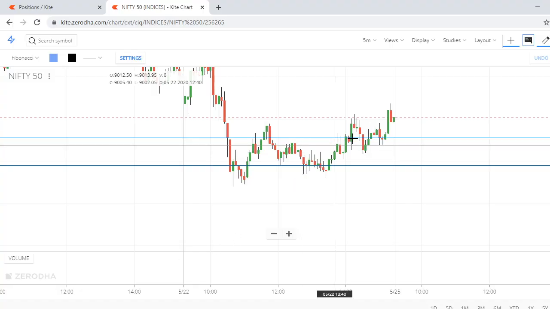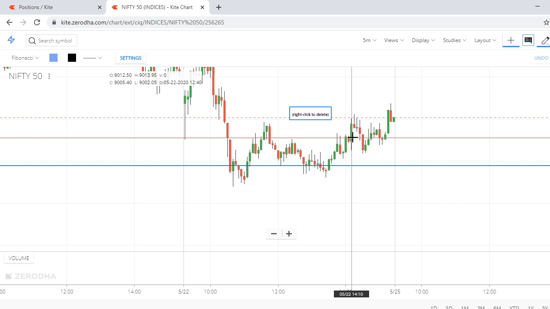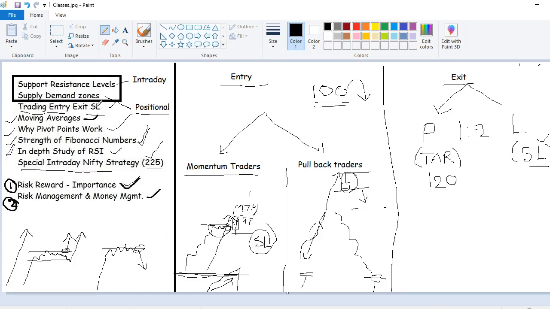See, if you are taking entry here at 9027, then your SL can be 8994, based on what kind of trade you are taking. If you are a swing trader, you should use supply demand zones instead of the candle. It is better to use supply demand zones. Or you can use the 1 hour time frame, 1 hour candle for the reversal kind of things.